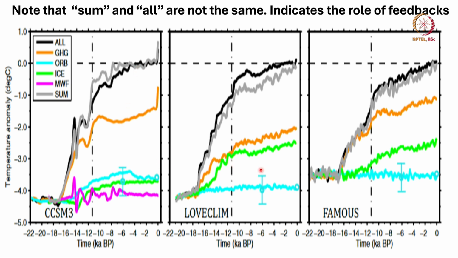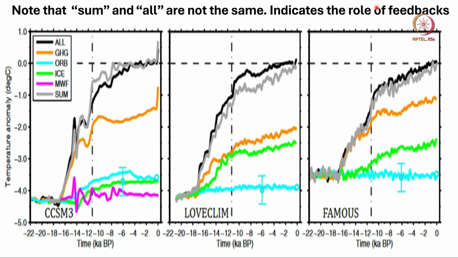Now, we look at LOWCLIMB and FAMOUS, you see that the way they simulate the role of greenhouse gases is different from the way it was done by trace. Okay. So, trace simulation is somewhat superior to that by LOWCLIMB and FAMOUS. So, I would consider the CCSM3 simulation to be a more realistic simulation than LOWCLIMB or FAMOUS models.